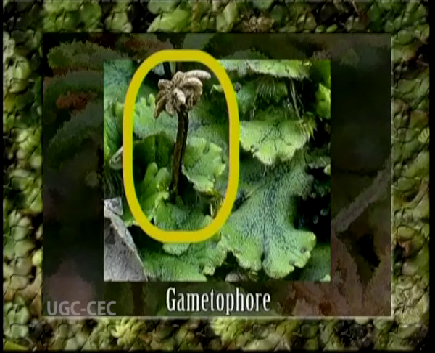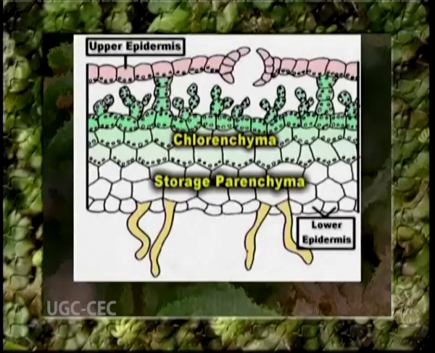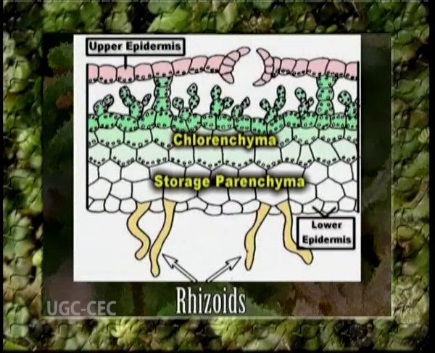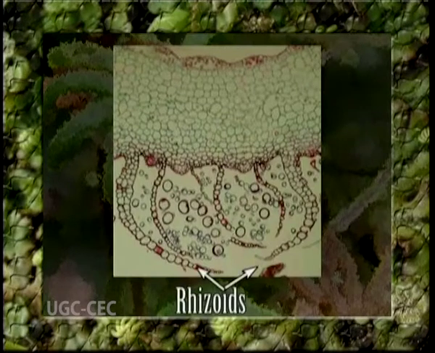Now, ventral surface of the thallus. The ventral surface of the thallus along the midrib is marked by a median longitudinal groove. On both sides of this groove arise numerous rhizoids and scales. The rhizoids are colorless or pale brown, unicellular, unbranched tubular outgrowths. They are of two types, smooth-walled and tuberculate. The smooth-walled rhizoids are comparatively broader with smooth thin walls. They help in fixation and absorption of water and minerals from the soil.